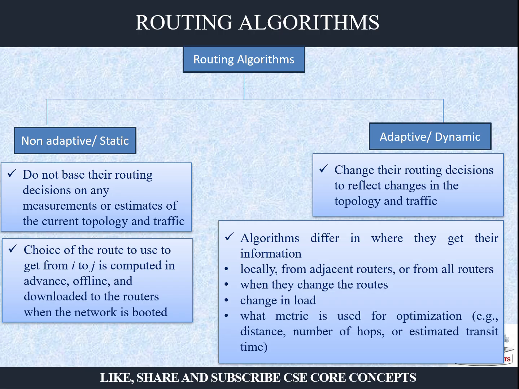From the local router. Say a packet started from the source machine. It went to the first router. Now the first router will have the information about which next router is free, right? So you can get it from local routers, or from all the routers. What is the situation of all the routers? That router can see and evaluate who is very busy, who is very idle, the change in the load, and what metric is used for optimization. What is your criteria? Do you want to minimize the distance, or minimize the number of hops? Based on these criteria, the algorithm will adapt itself.